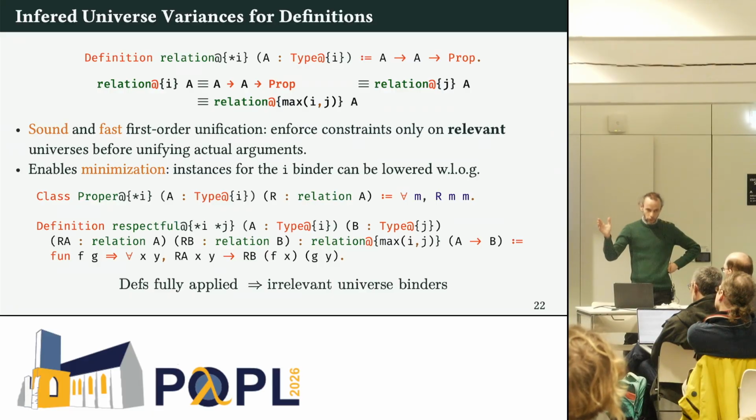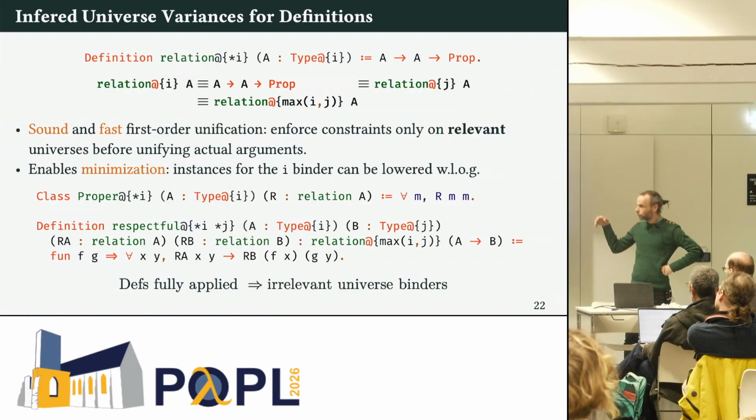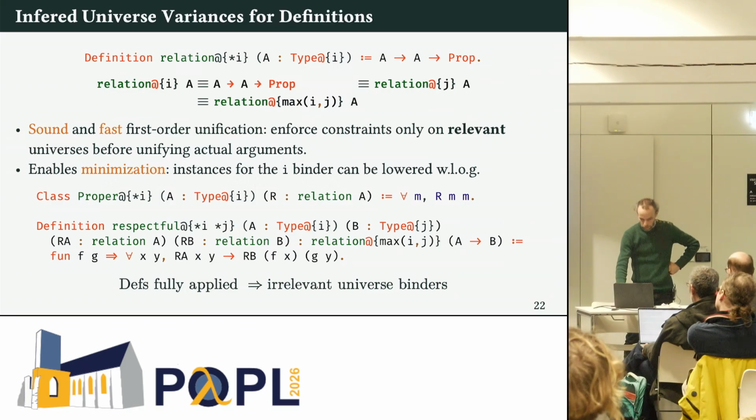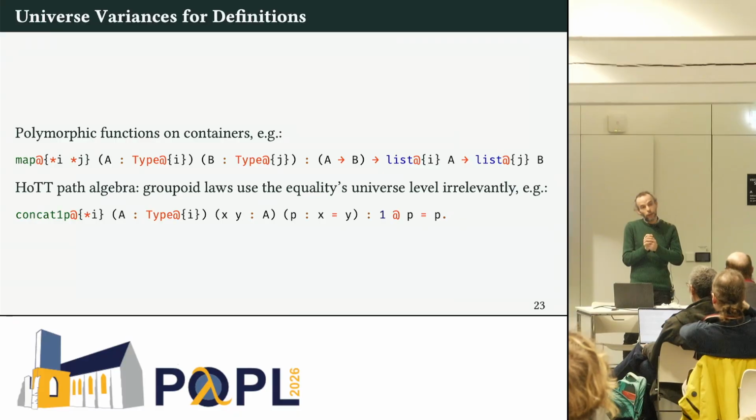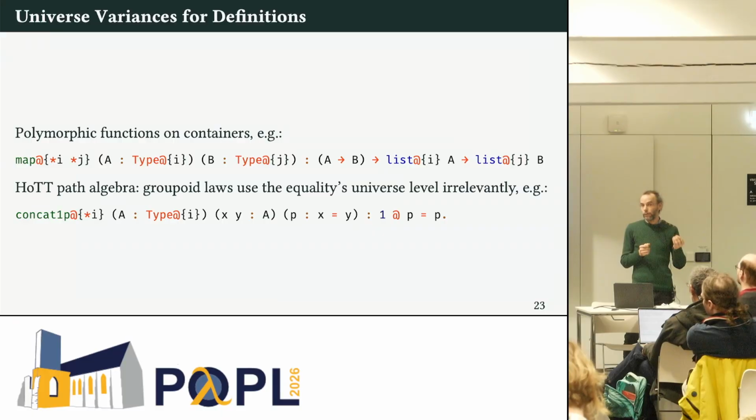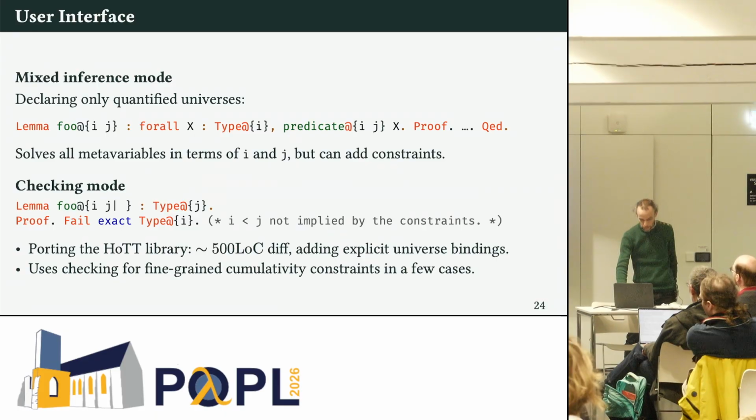And this is compositional, so from relation you can look at Proper, respectful, all the definitions of setoid rewriting. Basically, you only have irrelevant universes. Same for containers, as you would expect. For things that use their types in a parametric way, the universe attached to their type is going to be used irrelevantly most of the time.